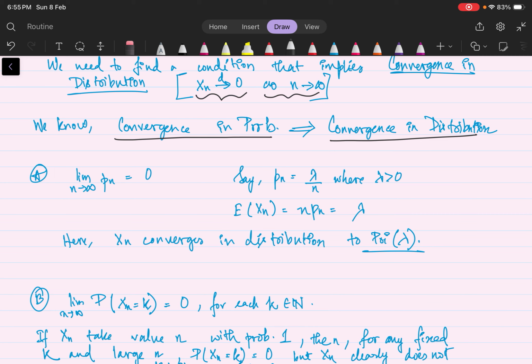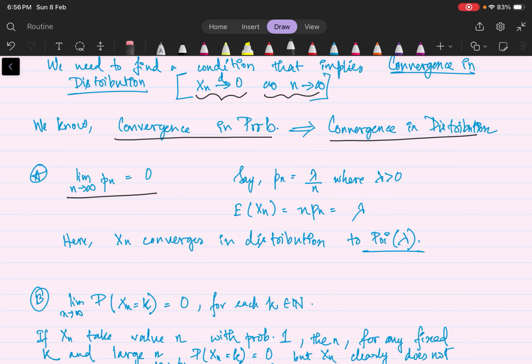We will see all the options, not just the correct one. The first option is limit n tends to infinity pn equal to 0. Whether this condition implies convergence in distribution or not, we will see. If we take pn equal to lambda by n, where lambda greater than 0, then the expectation of Xn equals n pn, because Xn is a binomial distribution (n, pn), so expectation of Xn equals lambda.